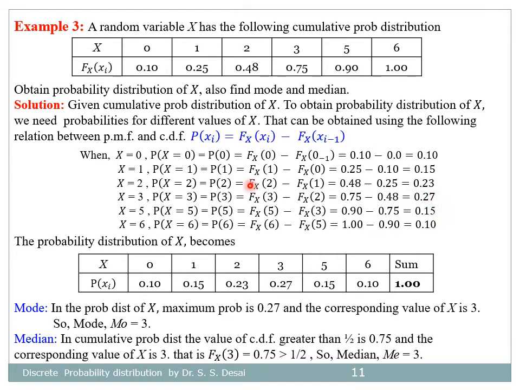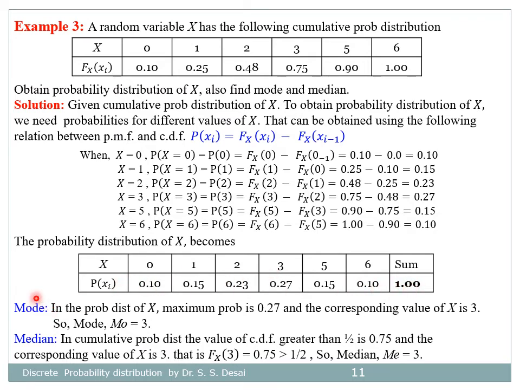We can obtain the other probabilities using this concept, and therefore the probability distribution of x becomes, as given, 6 values of x as 0, 1, 2, 3, 5 and 6, and the corresponding probabilities are 0.1, 0.15, 0.23, 0.27, 0.15, 0.10, where the sum of these 6 probabilities is 1.